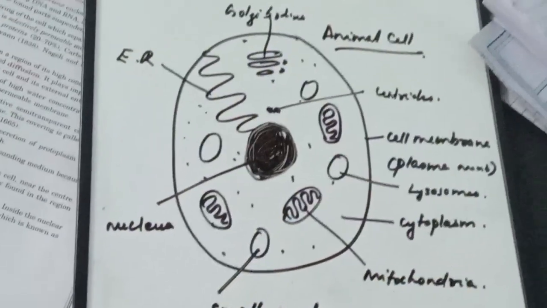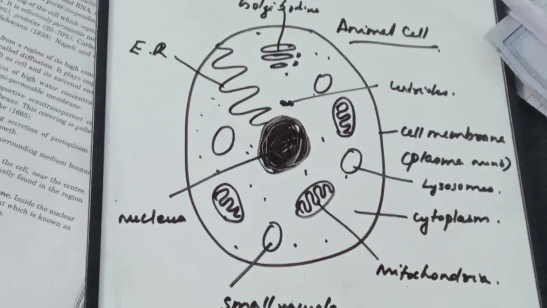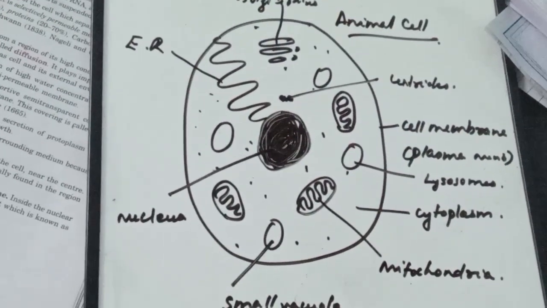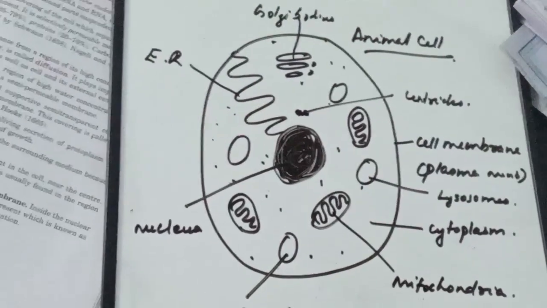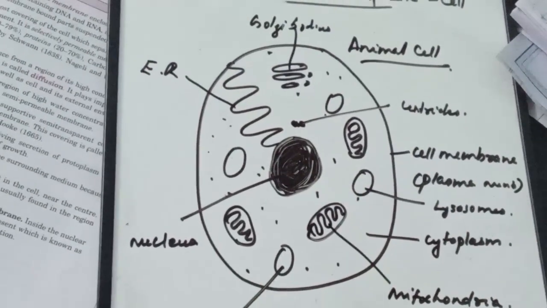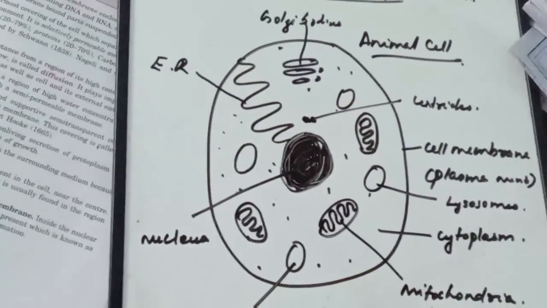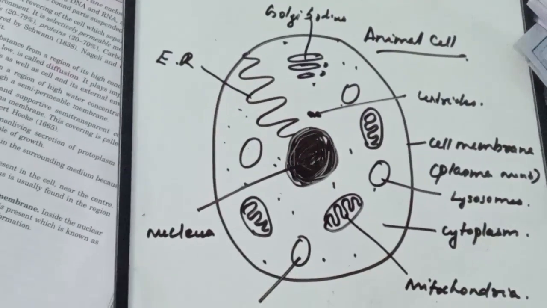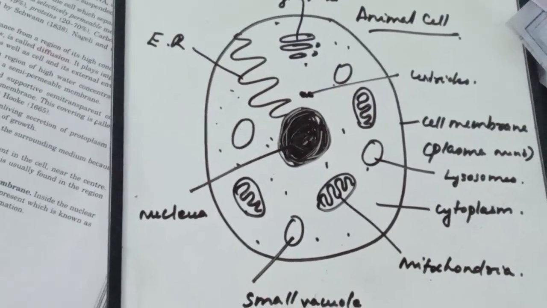Hope you understood the difference between the plant cell and animal cell, and how the cell is an important part of a living body. So, let us discuss more about the primitive type of cell and the advanced type of cell, that is the prokaryotic cell and eukaryotic cell, in the later session.